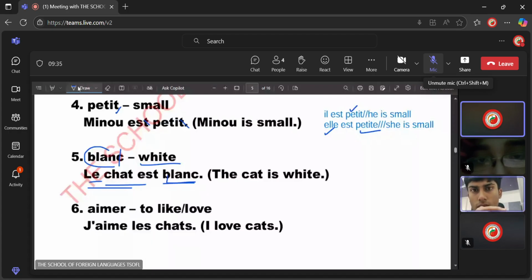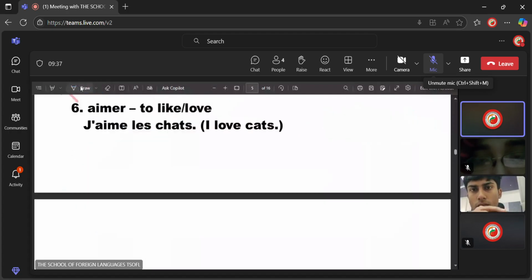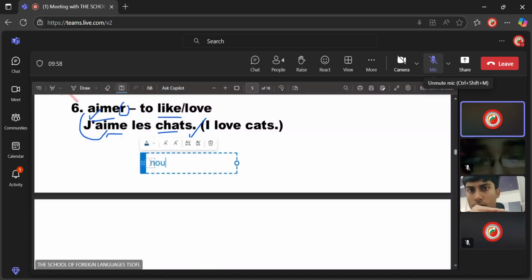For example, one of the infinitive verbs, to like or to love in French, is aimer. Now this is infinitive. The moment you conjugate, it changes the stem. Here the R is removed. So it becomes j'aime les chats. I love the cats. If you want to say we love the cats, it will be nous aimons les chats. We love the cats.